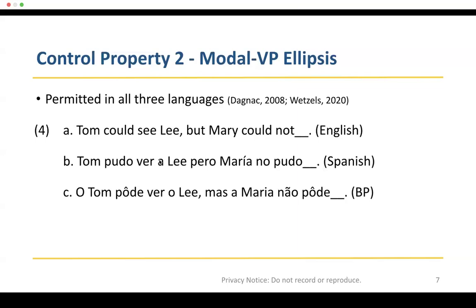However, a similar property, called modal VP ellipsis, is allowed in all three languages. This describes the previous structure, but with modal verbs, such as can or could, being stranded. In all three languages, the verb phrase such as see Lee does not need to be repeated after could.